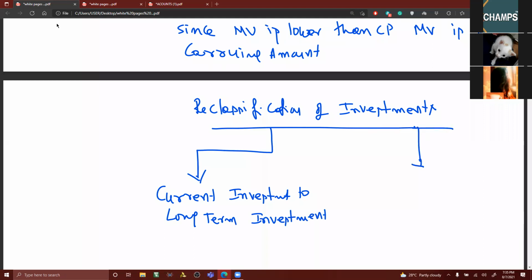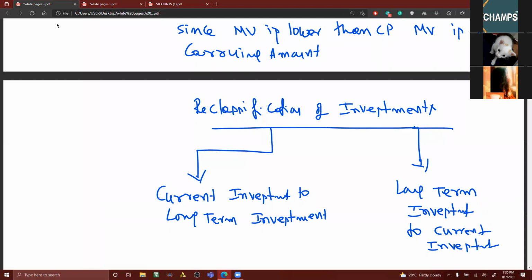And here, long-term investment to current investment. So when you're converting current investment to long-term investment, the only thing is that on that date, at what value it should be converted. This is very important. In simple words, current to long term, you remember, transfer it at lower of cost and fair value.